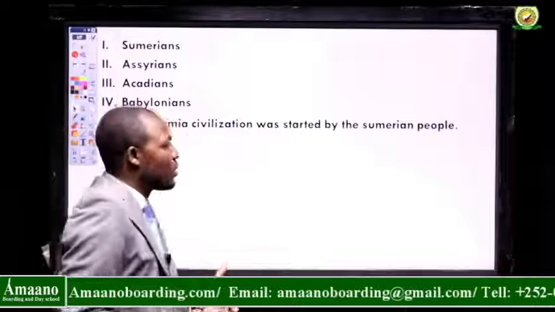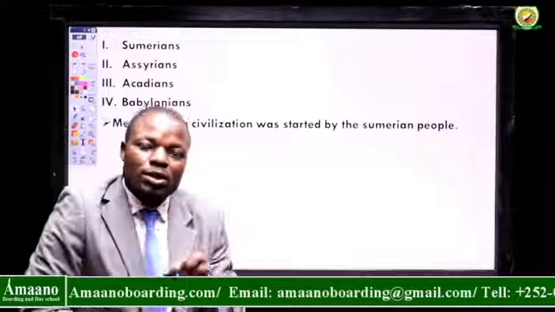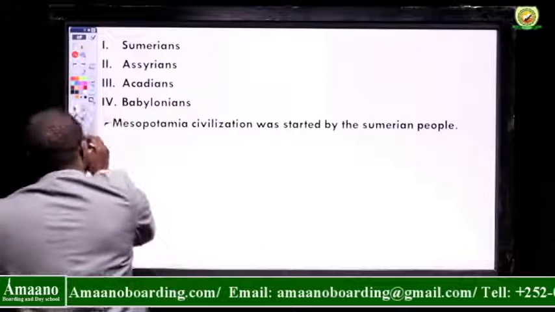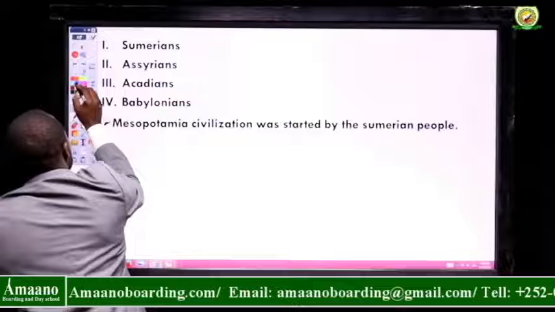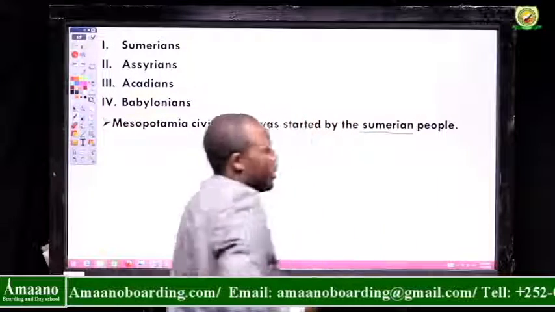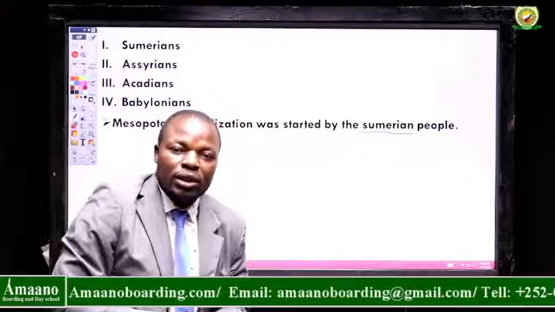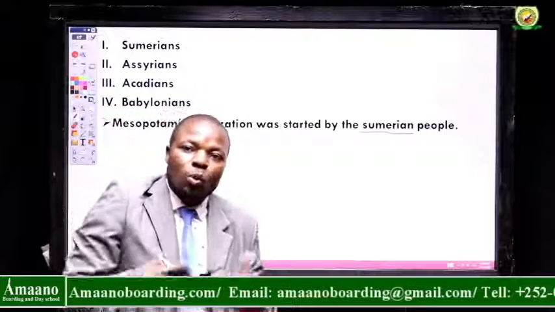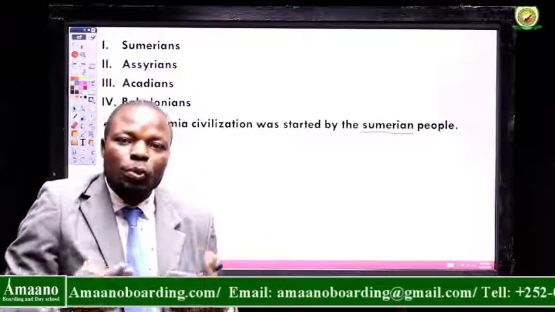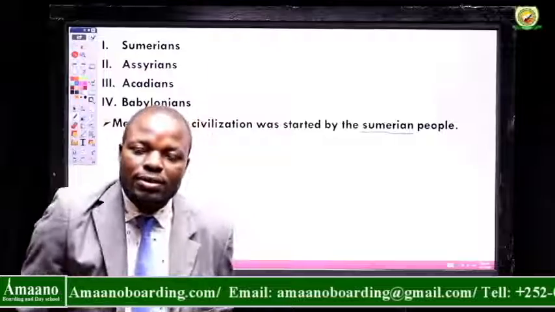Now we shall look at how Mesopotamia civilization itself was started by the Sumerian people. So the key word here is that the Sumerian community is the community that started Mesopotamia civilization. That means the Sumerian people worked hard, they improved methods of farming, technology, education, and science.